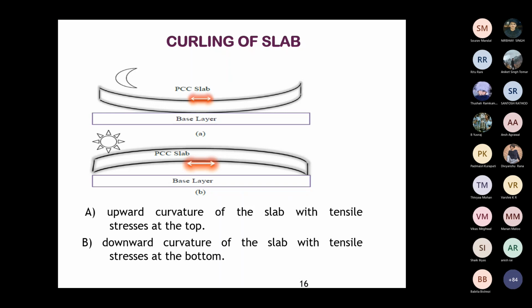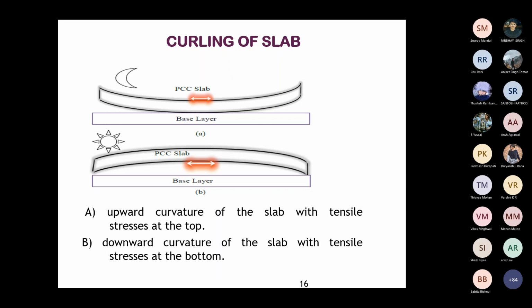In a similar way during daytime, the temperature at the top is more than at the bottom. So the center part will rise up, keeping the edges lower. The first figure is during night time, where the upward curvature of the slab with tensile stresses at the top will be developed, and the second figure is during daytime, a downward curvature of the slab with tensile stresses at the bottom.